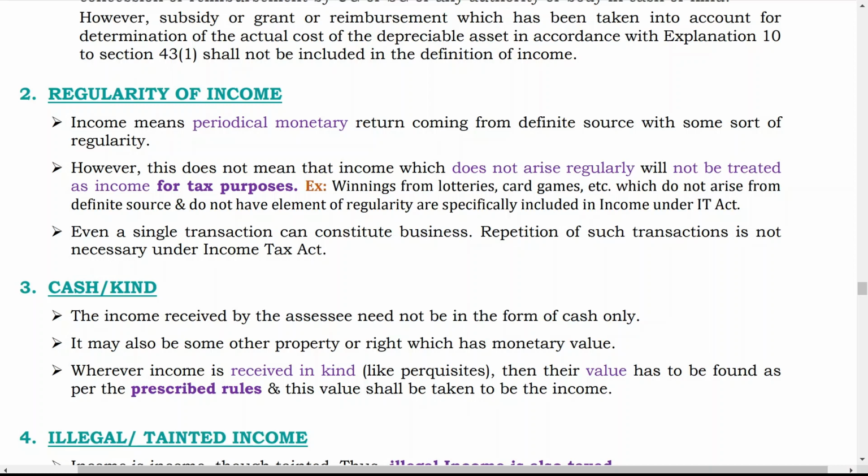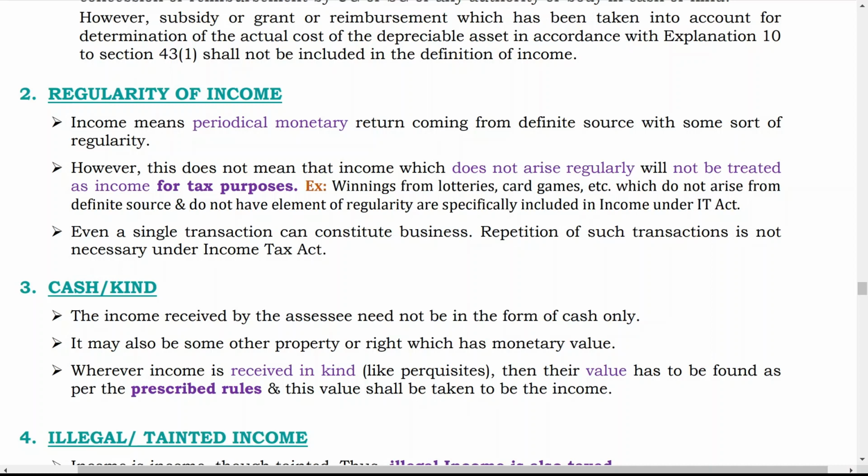Sometimes some income doesn't have an element of regularity, but still it is considered as income. Even a single transaction can constitute a business. Repetition of such transactions is not necessary under the Income Tax Act. Even a single transaction can attract income tax and it is considered as income.